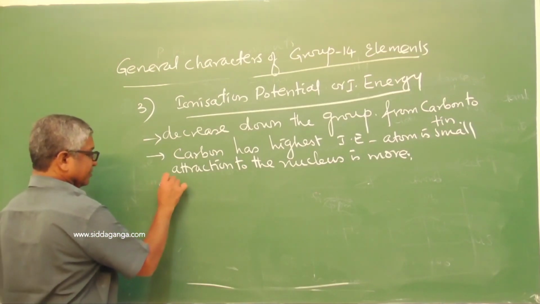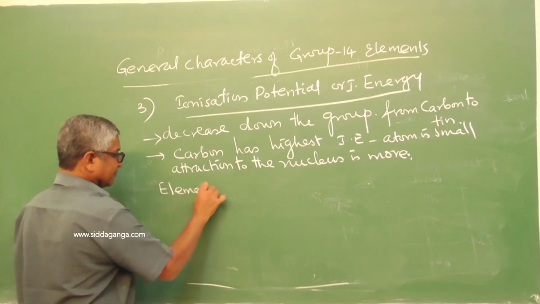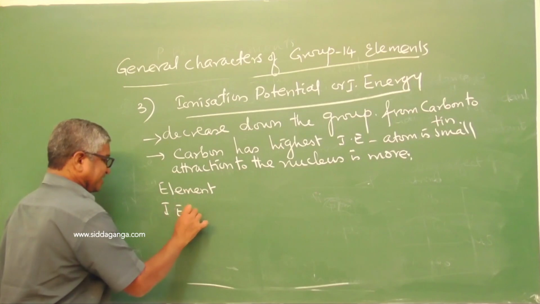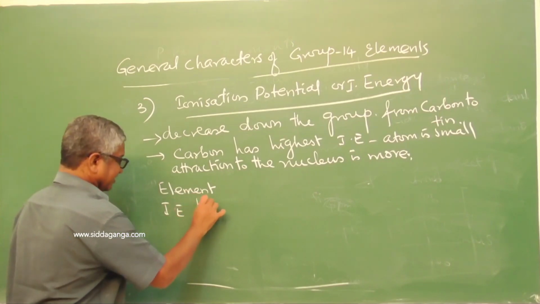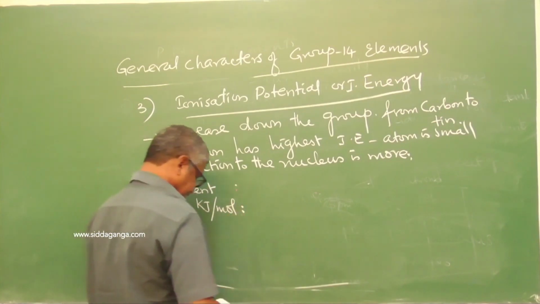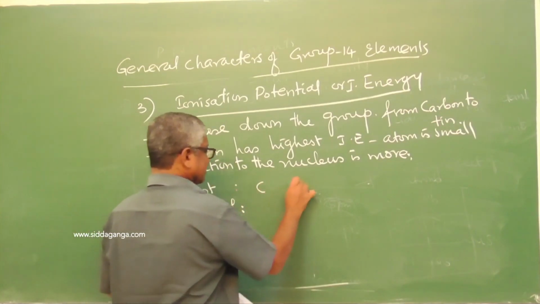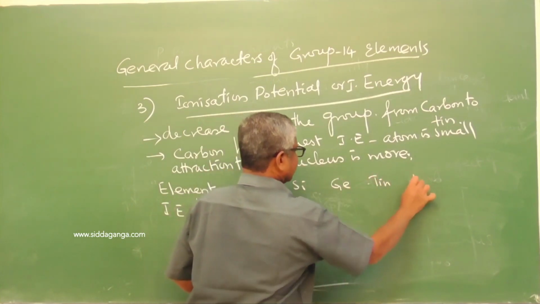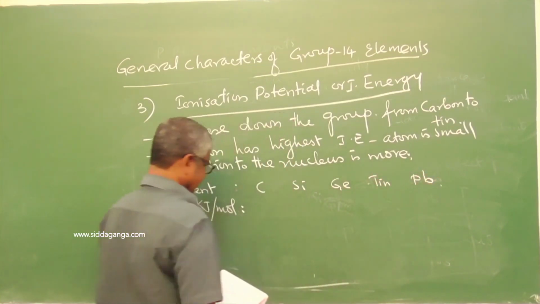So now see the values. Element and ionization energy in kilojoules per mole: carbon, silicon, germanium, tin and lead.